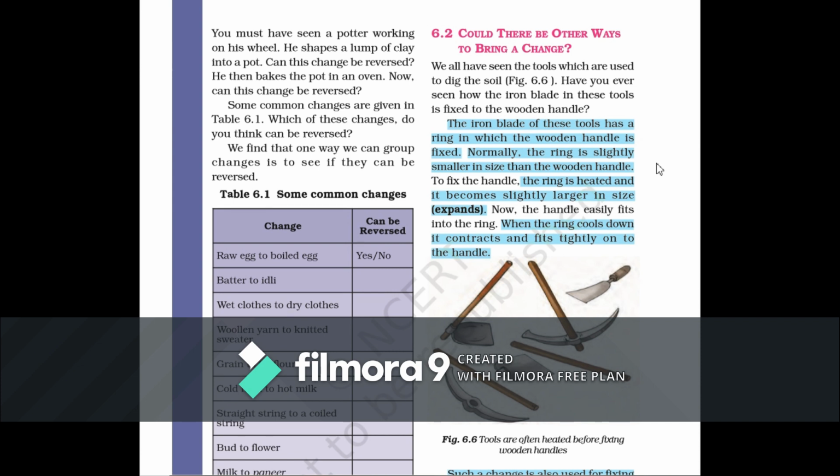Now we can easily fit it on the wooden handle. When the ring cools down, it comes back to its normal size, that means it contracts and fits tightly onto the handle. This is the trick behind making the handle tightly fixed in the iron ring.